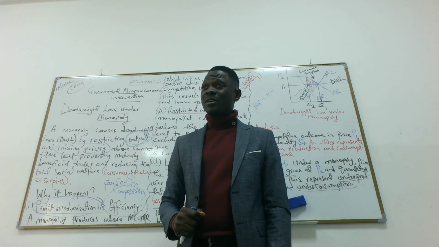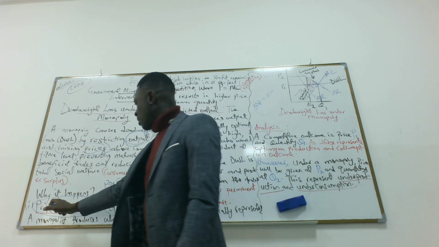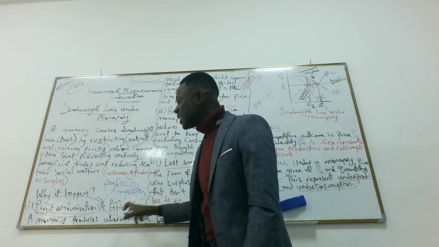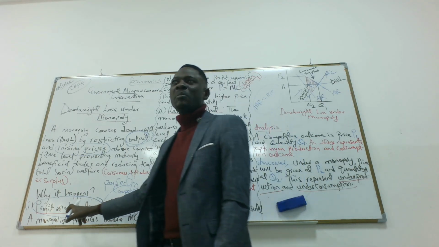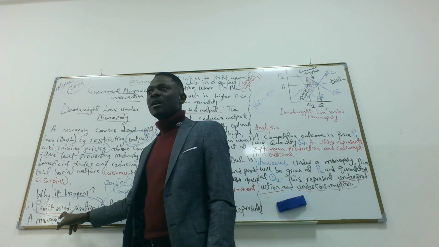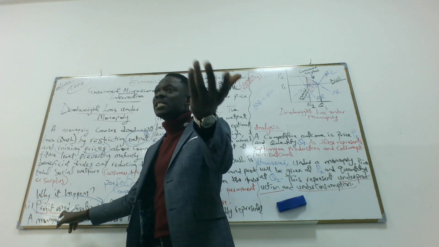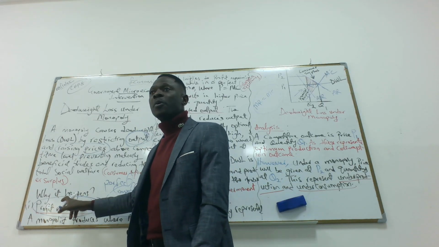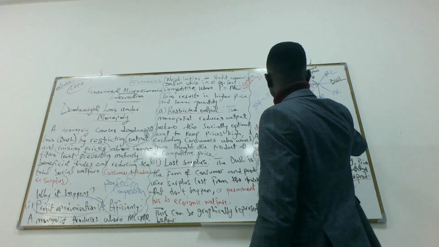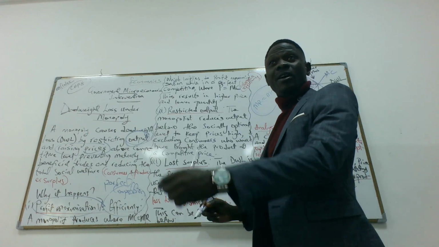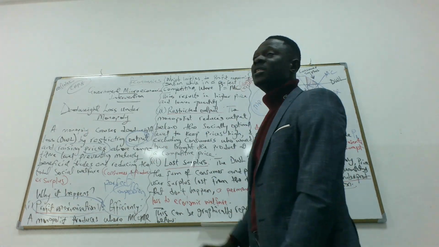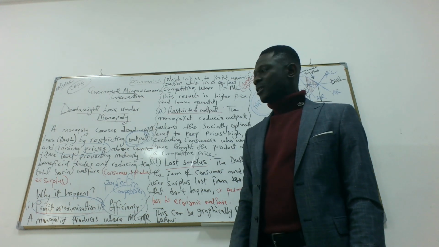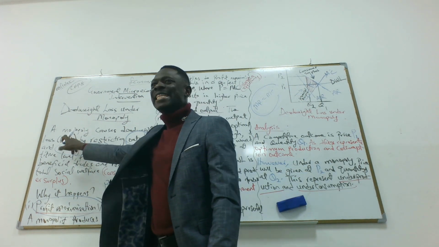Makes sense. Do we get what I'm saying here, please? Profit maximization versus efficiency. Efficiency occurs in a perfect competition, not with a monopolist. He doesn't care. Whatever price you have to buy at, because that is the only product available, there's no choice. So a monopolist will produce where MC equals MR, but efficiency is about P equals MC. Do we understand? So that is the first reason why we have a deadweight loss.